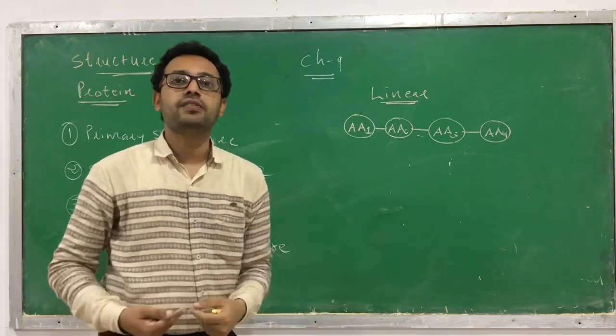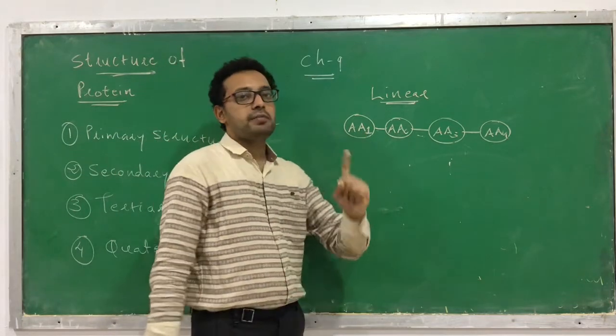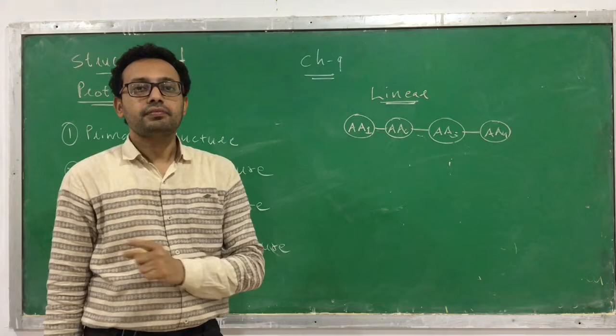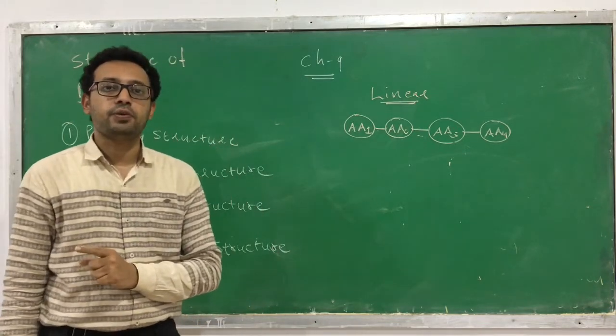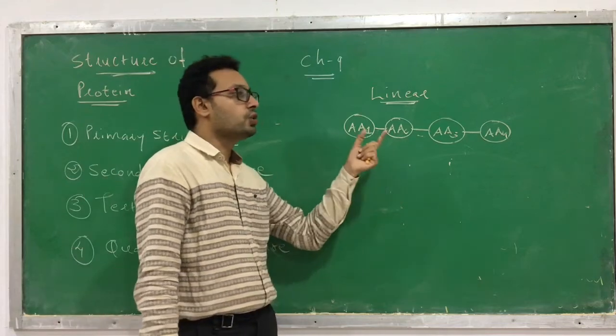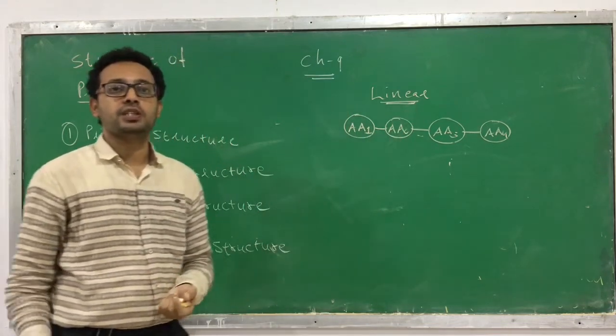So that is the sequence of amino acids. By the primary structure you can come to know how many amino acids are present in the structure of protein, as well as the sequence of amino acids present in it.